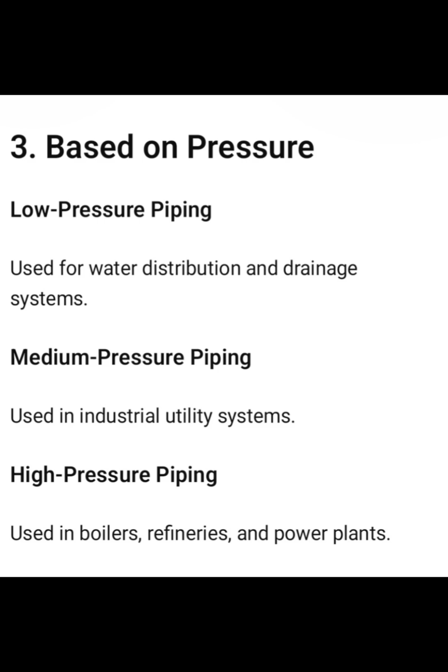The third type is based on pressure. In pressure we have low pressure, medium pressure, and high pressure piping systems. The low pressure piping system is used for water distribution and drainage systems. The medium is used for industrial utility systems, and the high pressure piping is used in boilers, refineries, and power plants. So it is the third piping classification, based on pressure.